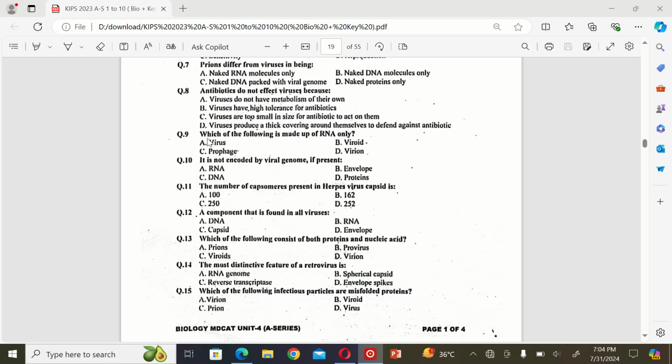The next MCQ is: which of the following is made up of RNA only? A. Virus, B. Viroid, C. Prophage, and D. Virion. So the correct option is B. Viroid.